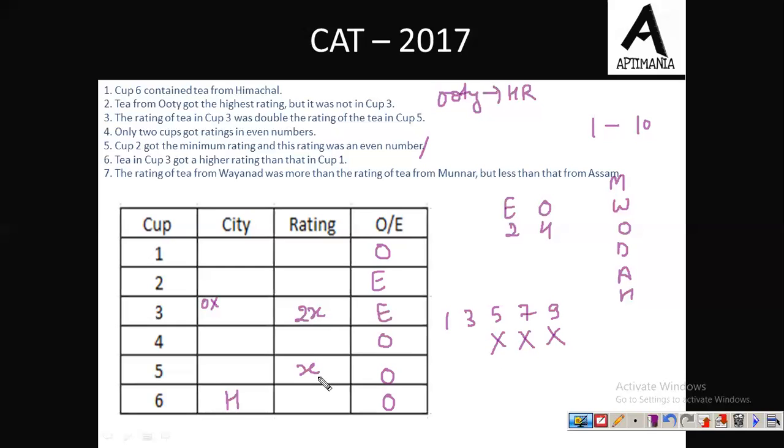Why can X not be 5? Because if we assume X to be 5, this will become 10. So 10 is the highest rating. Fine. But then the highest rating is of Ooty, and Ooty cannot come here. That means the highest rating cannot come here.